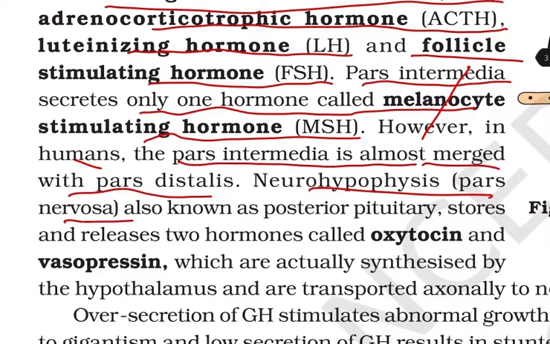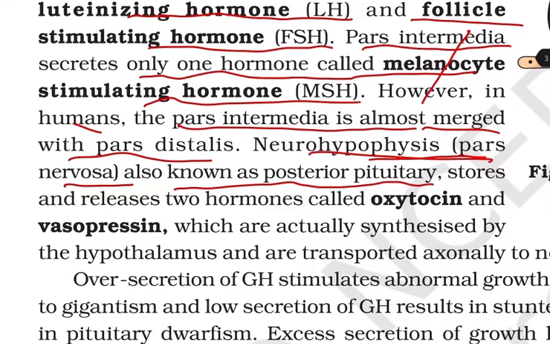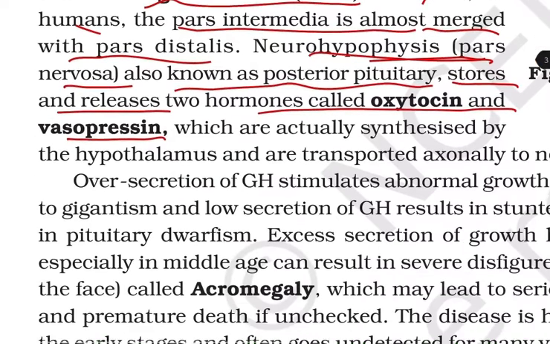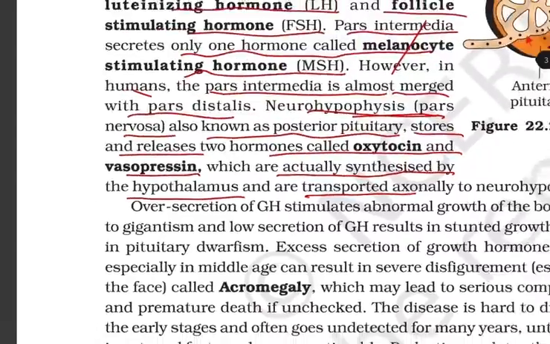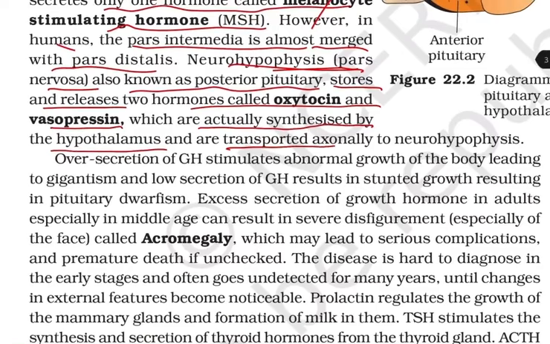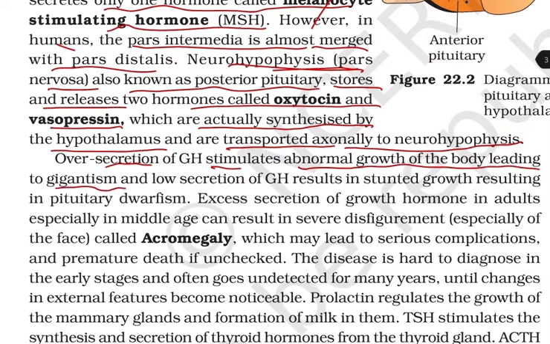Neurohypophysis, that is pars nervosa, also known as the posterior pituitary, stores and releases two hormones called oxytocin and vasopressin, which are actually synthesized by the hypothalamus and are transported axonally to the neurohypophysis. Oversecretion of growth hormone stimulates abnormal growth of the body, leading to gigantism, and a low secretion of GH results in stunted growth, resulting in pituitary dwarfism.